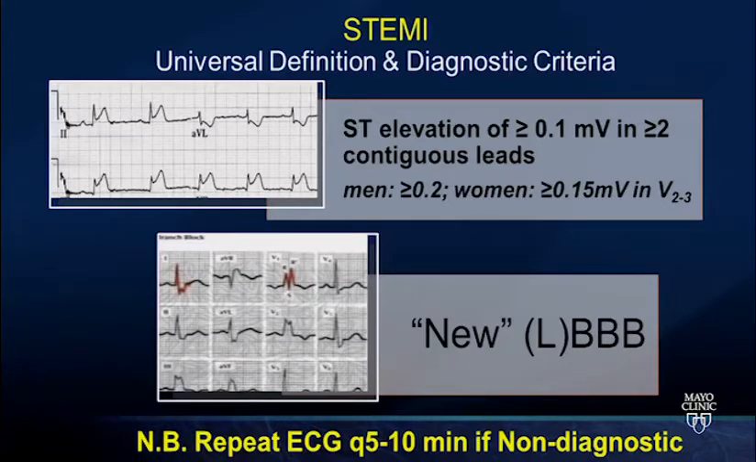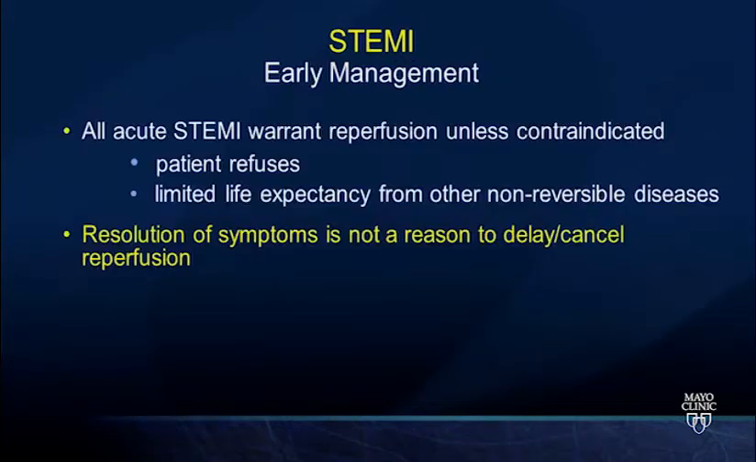Left bundle branch block, as we know, is common in patients with heart disease. Bundle branch block presenting as STEMI does make the diagnosis difficult and will remain a challenge for us as we're making the diagnosis. It's important to repeat the ECG every few minutes if it's non-diagnostic, but you have a high index of suspicion. All acute STEMI warrant reperfusion therapy, so if they have a blocked clinical artery, they will do better when we open it, and we have to talk about how we're going to open it.